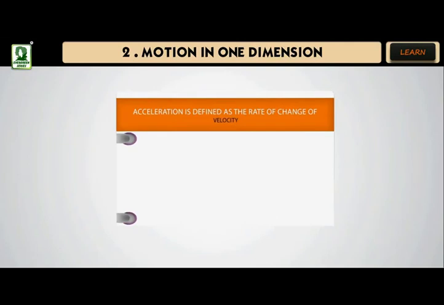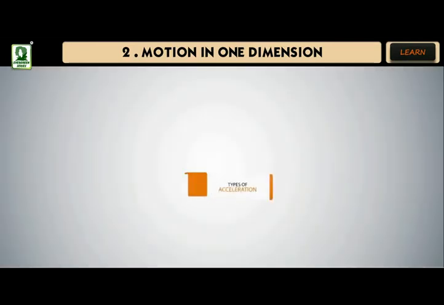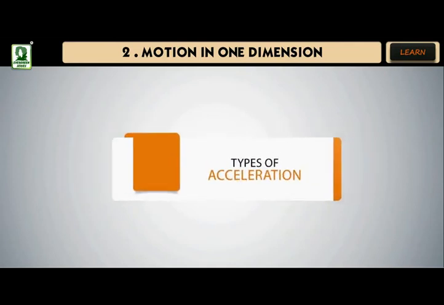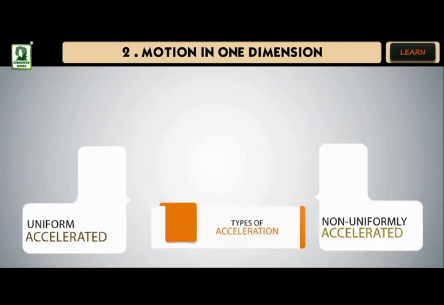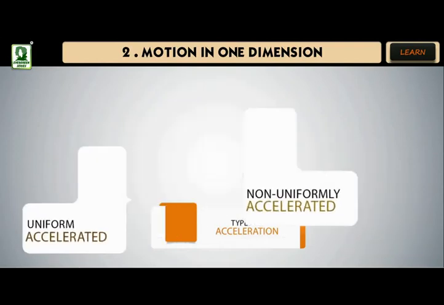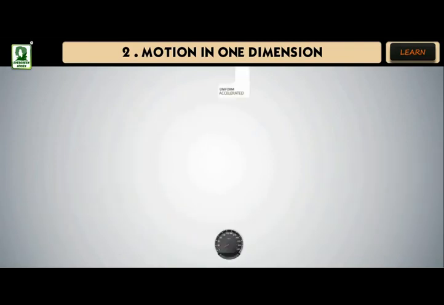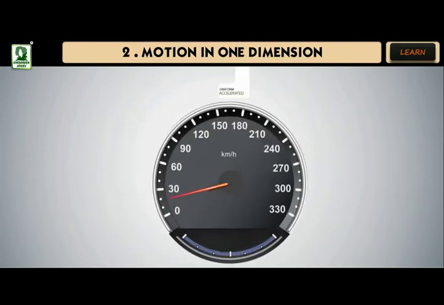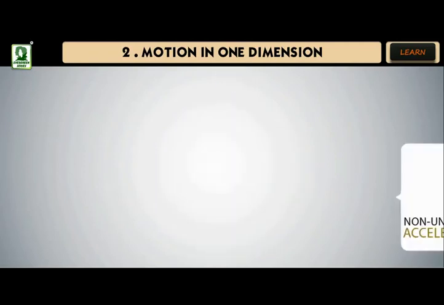Acceleration is defined as the rate of change of velocity. Mathematically, we have a equals v minus u over t. Types of acceleration. Accelerated motion is of two types: uniformly accelerated and non-uniformly accelerated. Uniform acceleration. A body is said to possess uniform acceleration if there are equal changes in its velocity in equal intervals of time, however small these intervals may be.